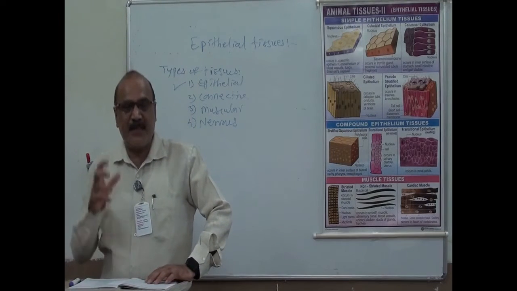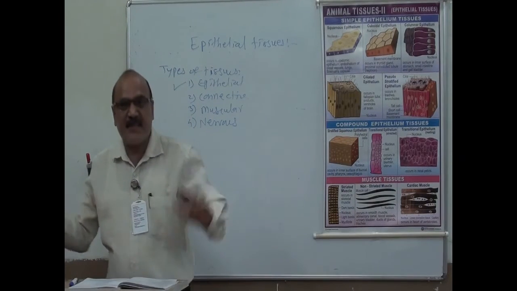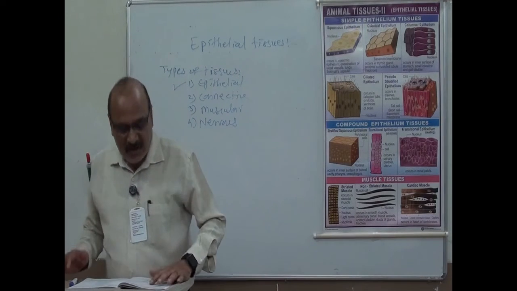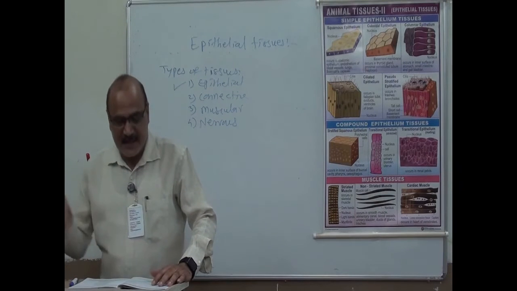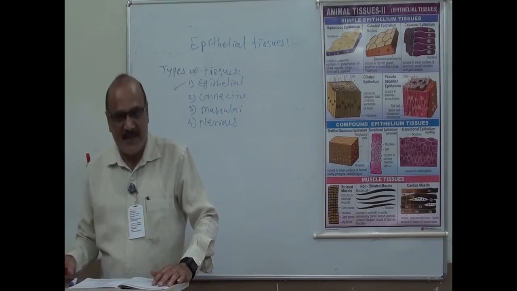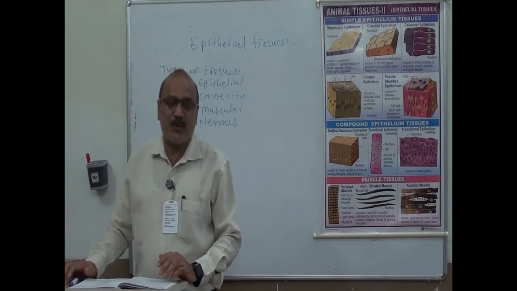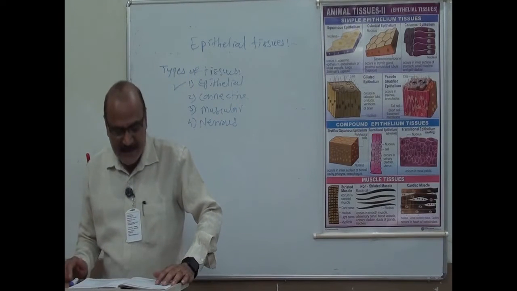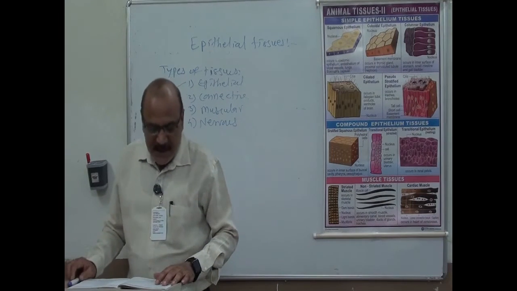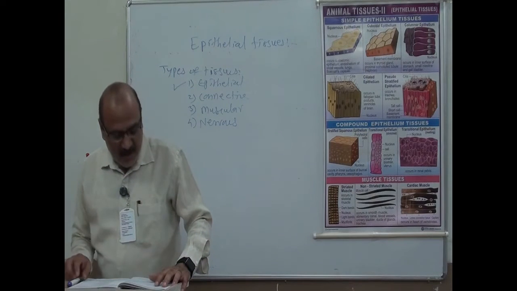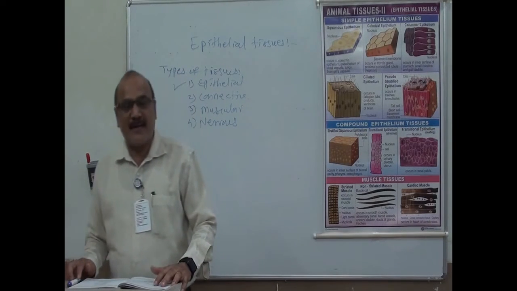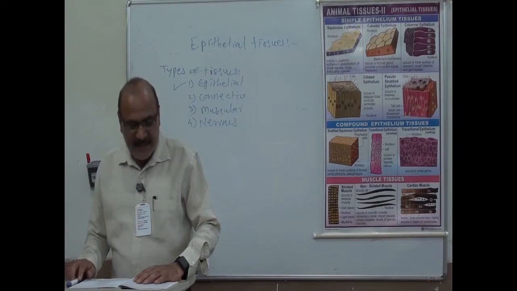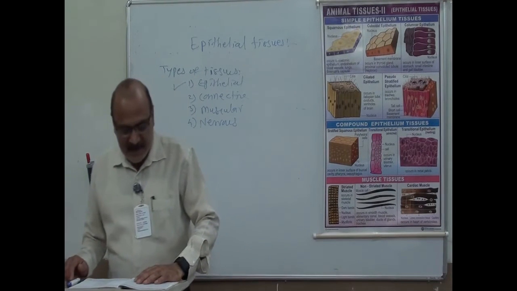Epithelium means what? Epithelium means covering. It covers the surface of the body as the epidermis, and it lines all the passages which lead to the exterior, such as the lining of the digestive system, respiratory system as well as the urogenital system. It also lines a number of closed cavities of the body. Epithelium also takes part in the formation of exocrine and endocrine glands. It lines the pleural cavity, pericardial cavity and peritoneal cavity.